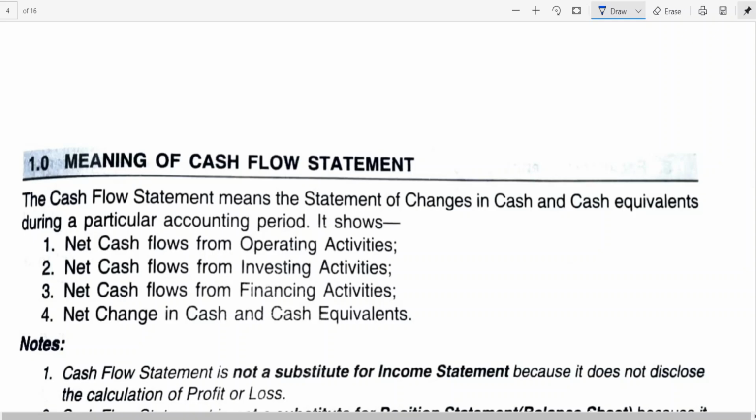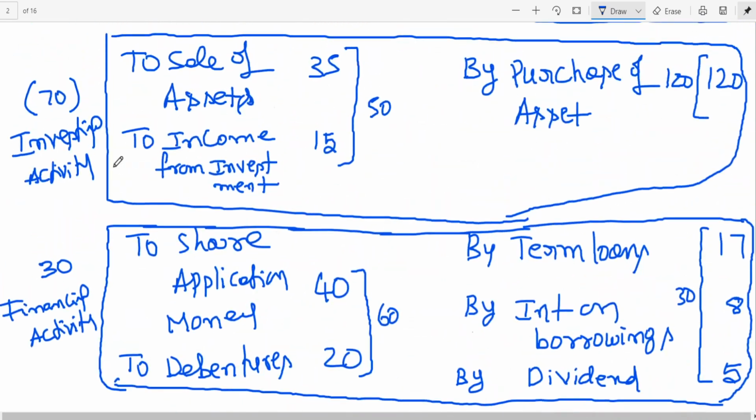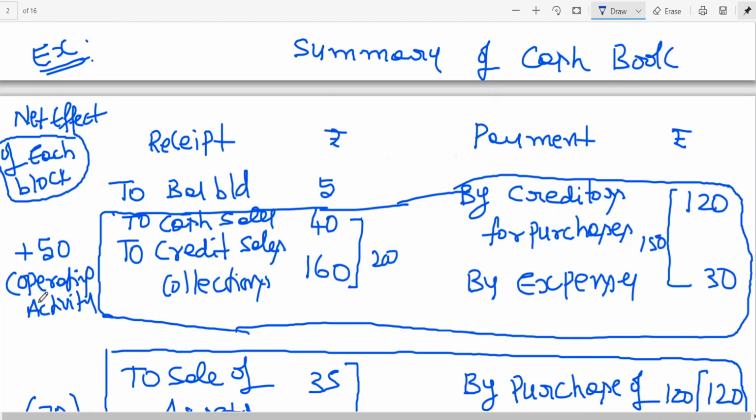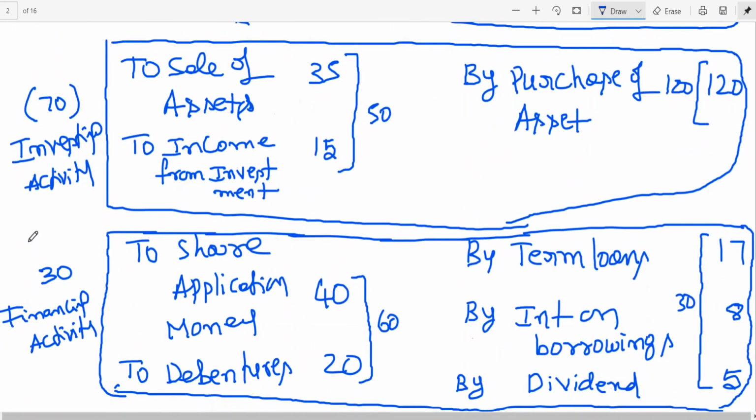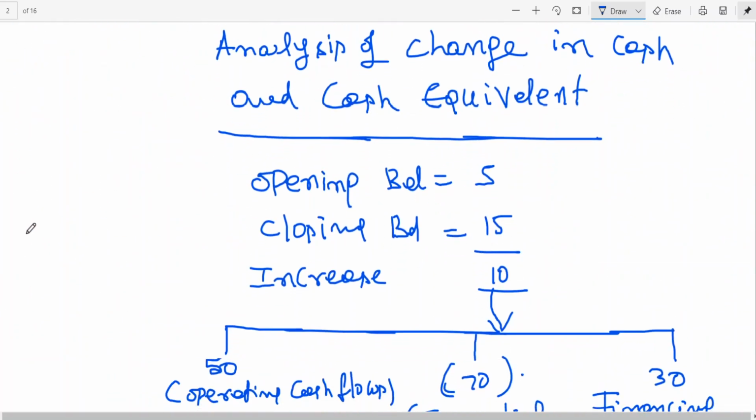It shows net inflows from operating activities. I've told you already, these are net inflows in this case. What are net inflows? 50 operating, investing negative 70, financing 30.